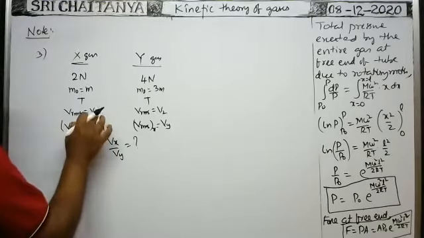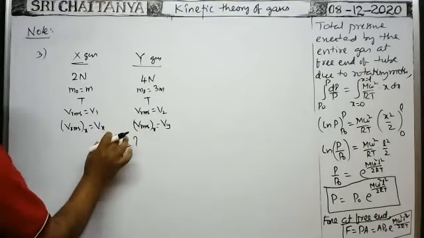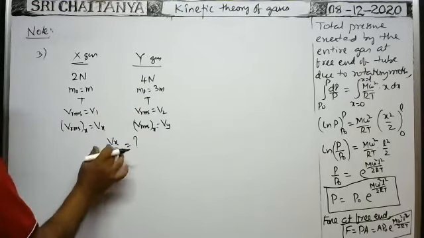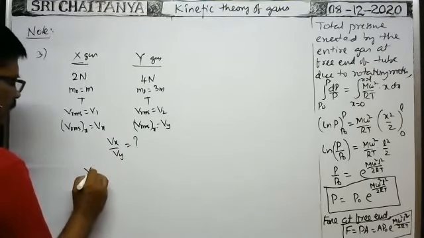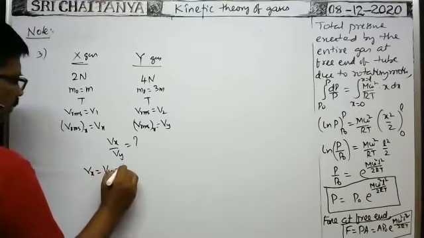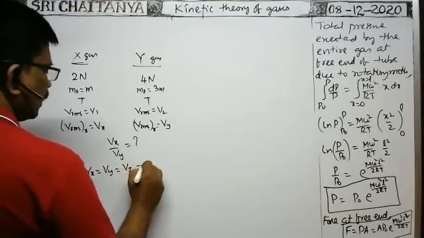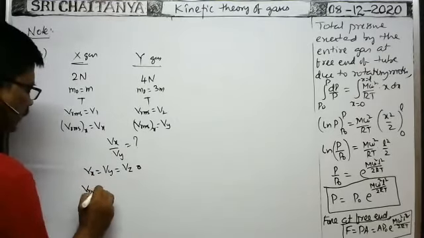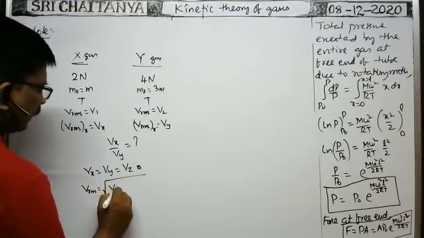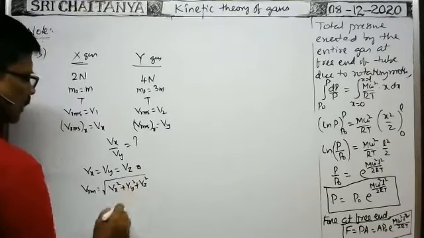Of course, we know the direct formula for RMS velocity in terms of components. In case of any gas, the x component, y component and z component of velocity are all the same, equal to Vx only. Then RMS velocity Vrms is equal to the square root of x component of velocity square plus y component of velocity square plus z component of velocity square.